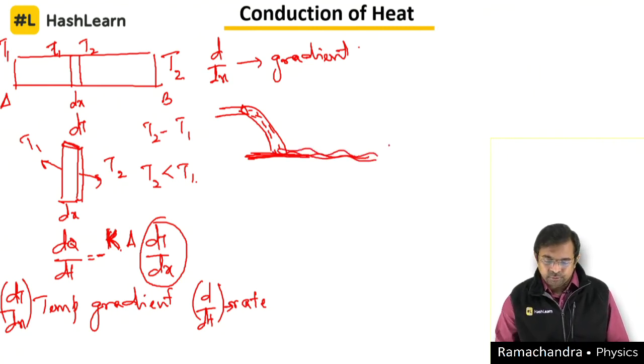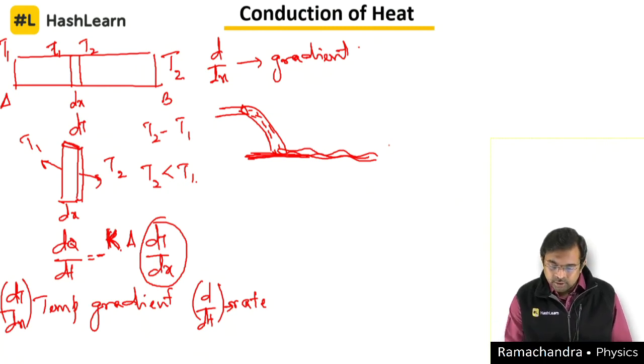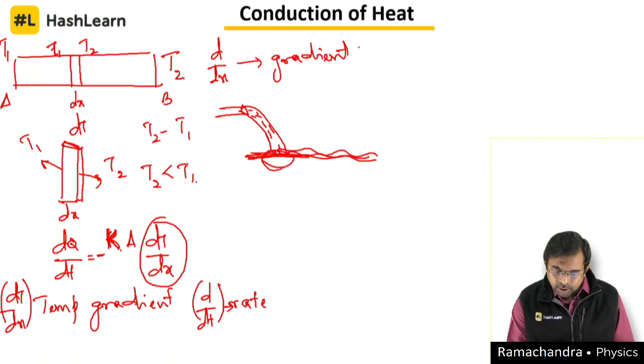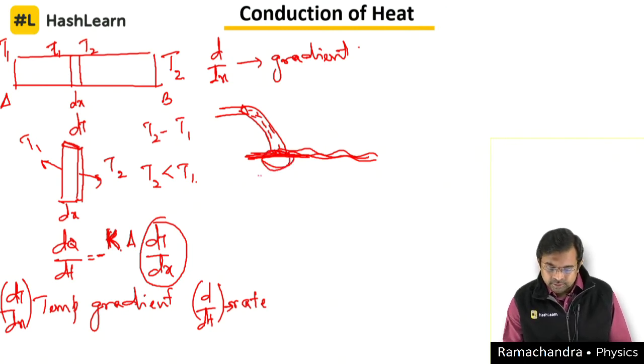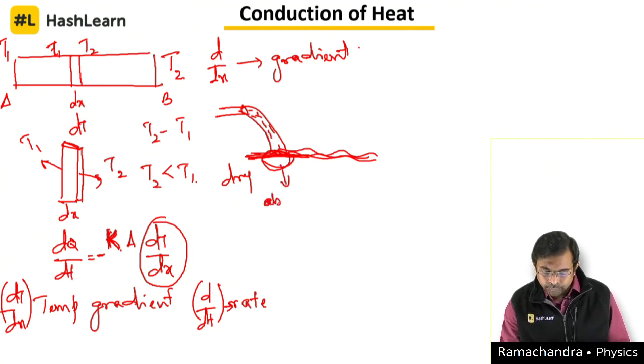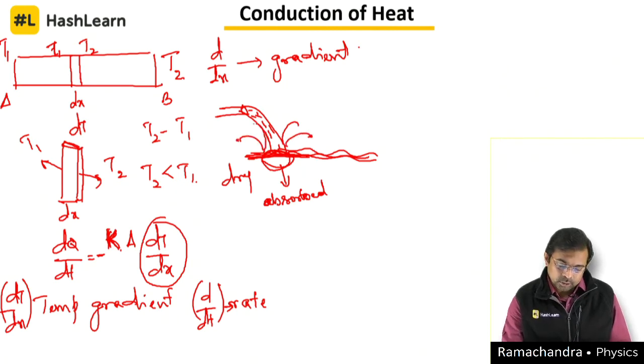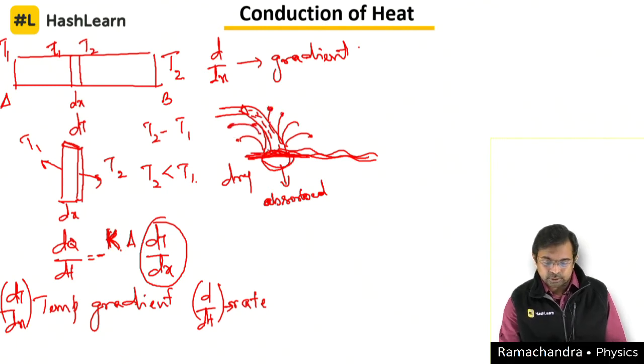If it is mud, it doesn't flow immediately. At the point at which the water is falling, assuming that it is dry, a certain portion gets absorbed, a certain portion, small portions, get scattered here also, okay, right.